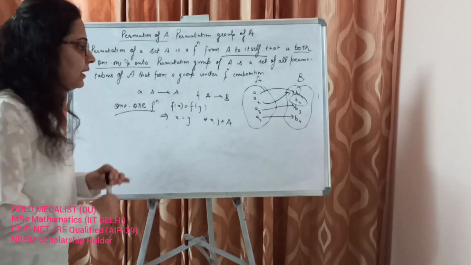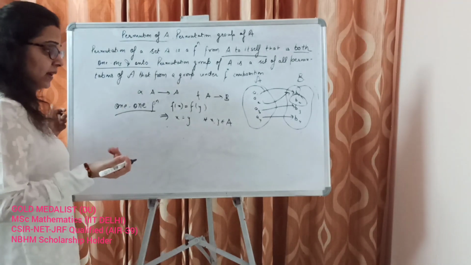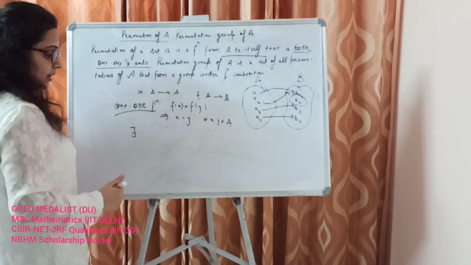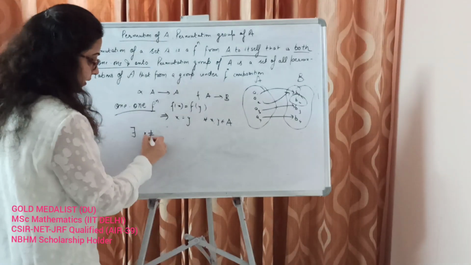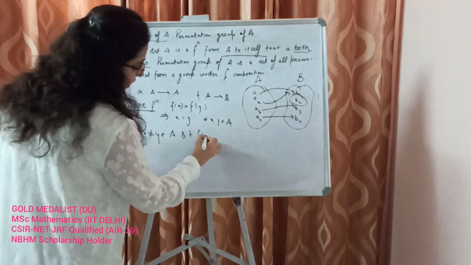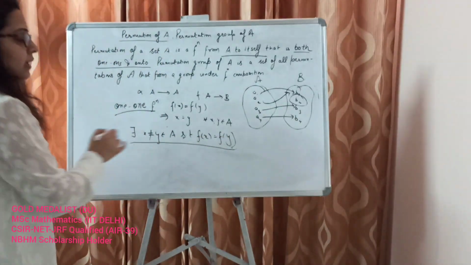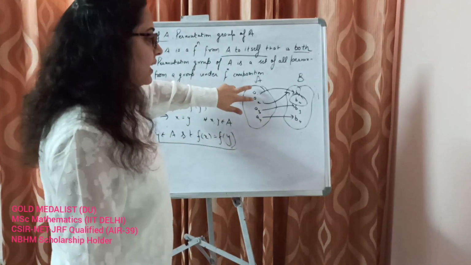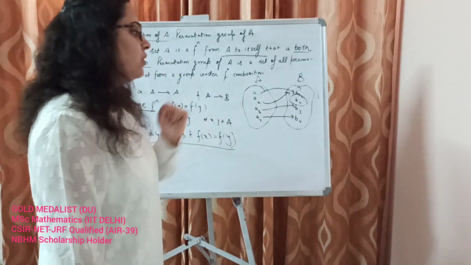So here we can say, when do we say that a function is not 1-to-1? It means that there exists, just negate the statement, there exists some non-equal pair of elements x, y in the domain set A such that f(x) equals f(y). If this condition holds, then we say that the function is not 1-1. So in this case we have A1 and A2 which are both giving us the value B1. So this is not 1-1.